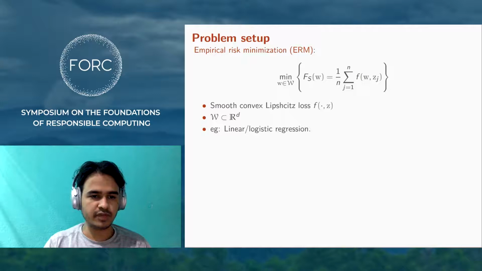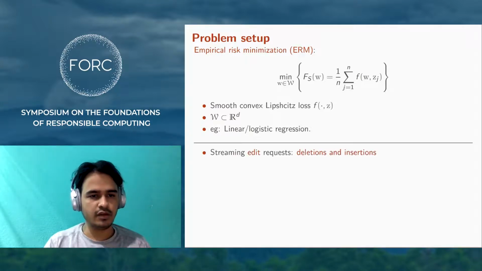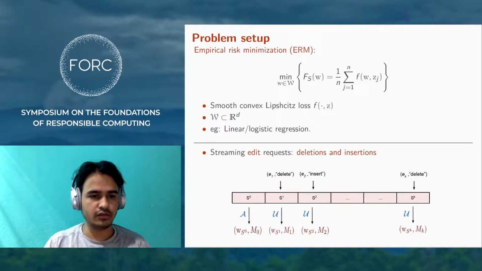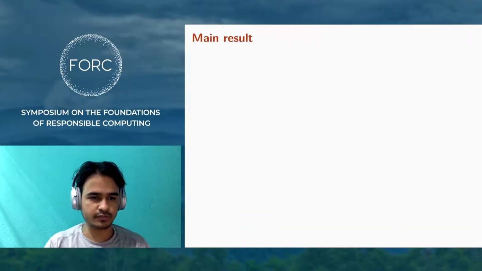This class of problems captures many machine learning problems like linear and logistic regression. Finally, instead of an isolated deletion request, we consider a stream of deletions as well as insertions. So we start with a dataset of n points, apply algorithm A, which outputs a model and perhaps some metadata. We get an edit request, we update both using U, and this goes on.